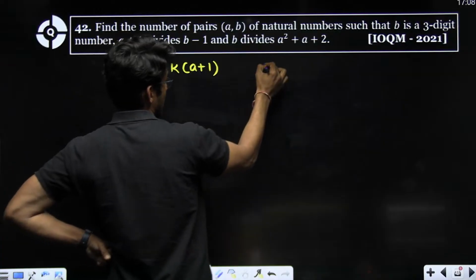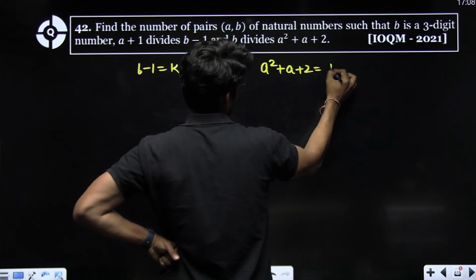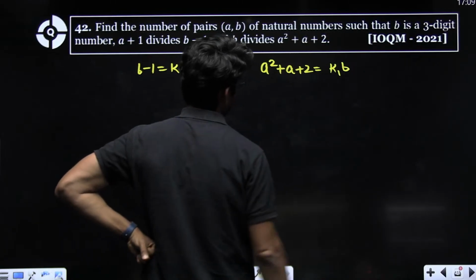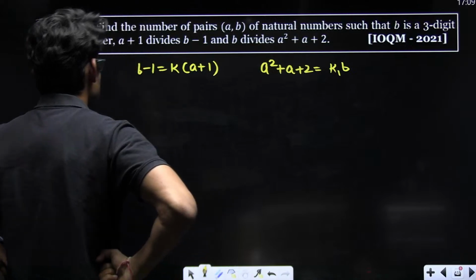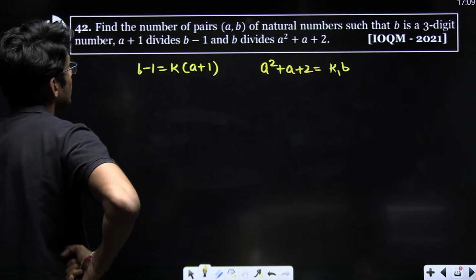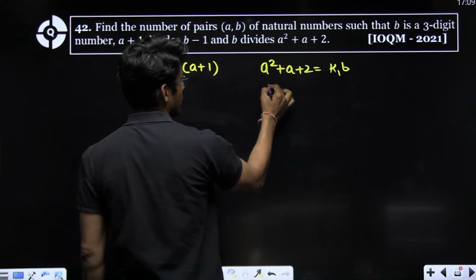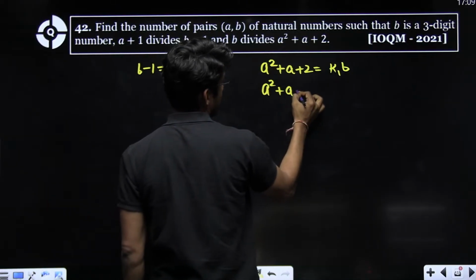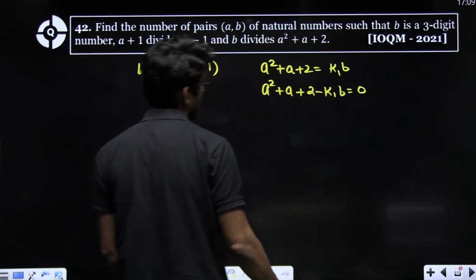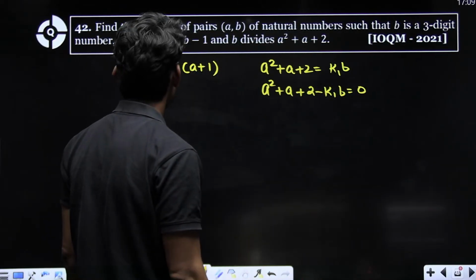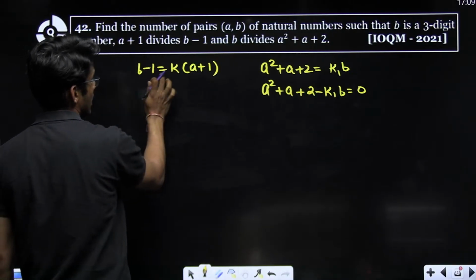And B divides A square plus A plus 2, so A square plus A plus 2 is equal to K1B. This is given to me. Now, what I will do here: A square plus A plus 2 minus K1B equal to 0. I already have two variables here.